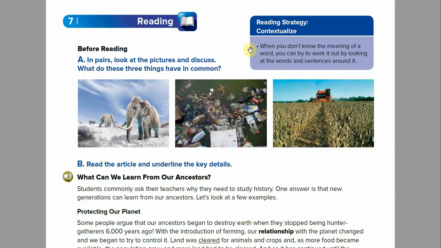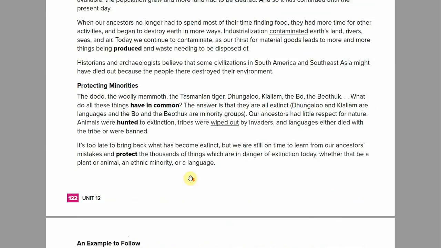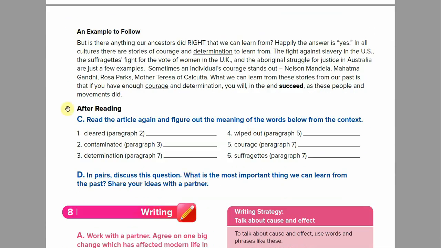So we're going to go to exercise B. I'm going to play the audio. You need to read along while you listen. And then we'll do exercise C, which is about the text.